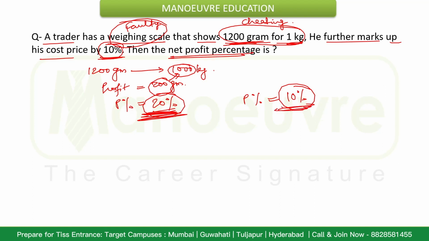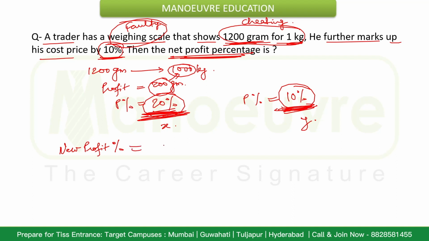His net profit percent can be easily found with the help of the successive percentage formula, because at the first place he is taking 20% profit by cheating, and then on that price, including that profit, he is marking up the price by 10%.